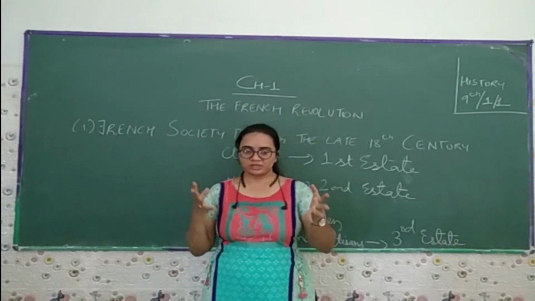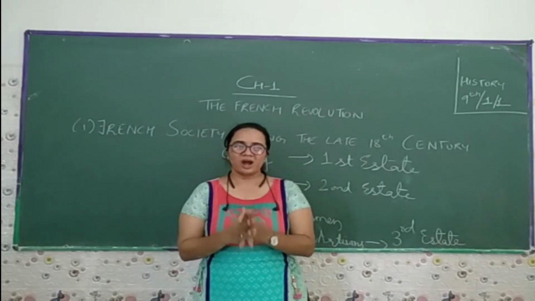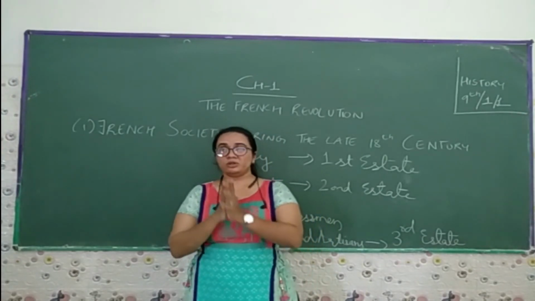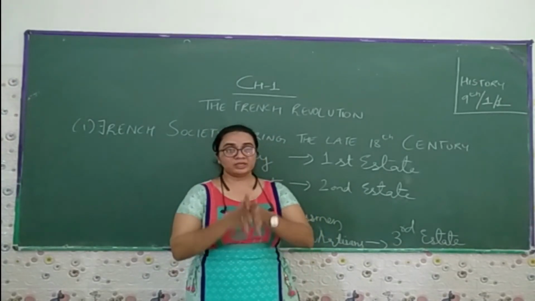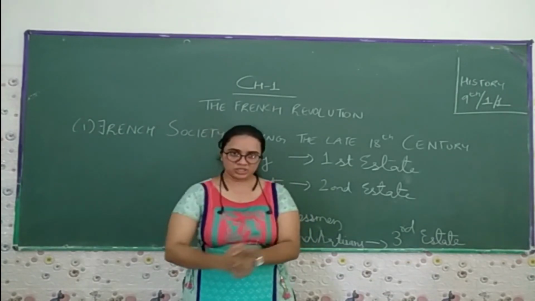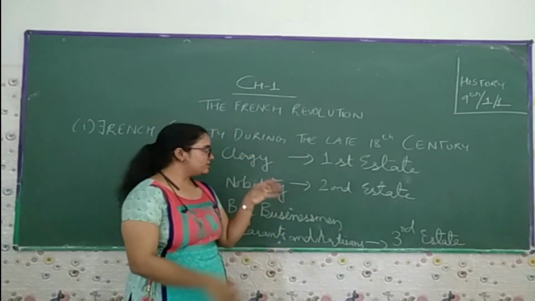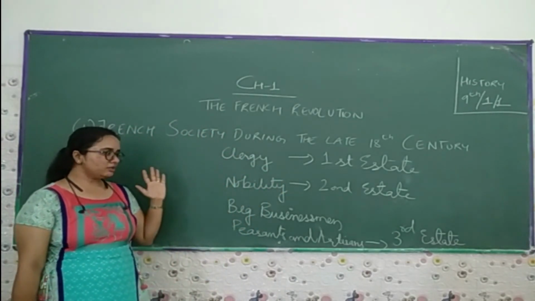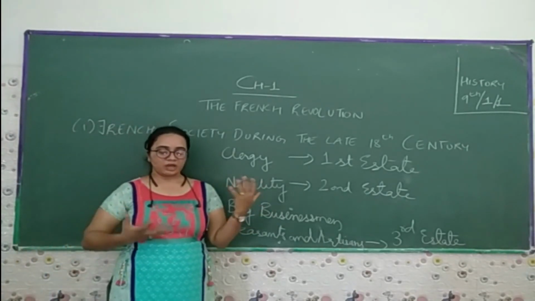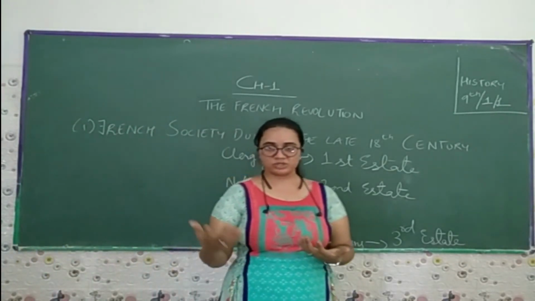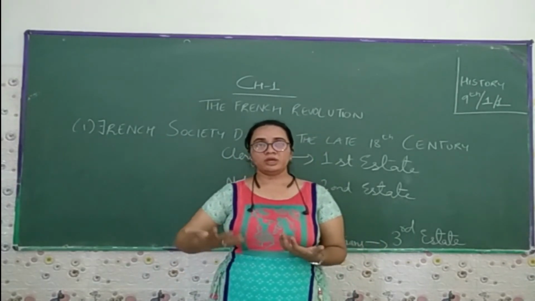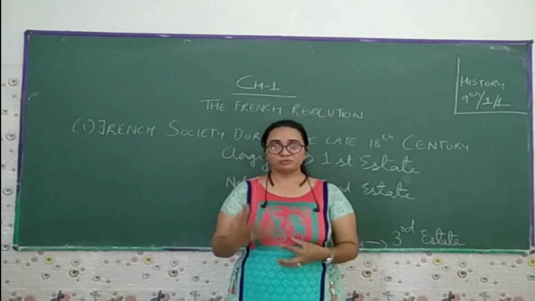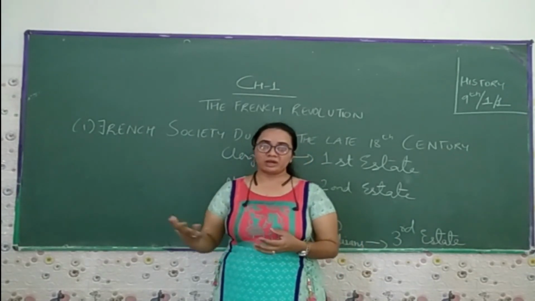So far we have discussed in the first segment of this video how the condition in France was deteriorating, that all the privileges, all the powers, all the lavish life was enjoyed by the royal people, the people in the church, and the nobility, the first two estates. The third estate people had to face a lot of exploitation and taxes. They had to pay to the church, they had to pay to the state, and they had to pay a higher price in the market to buy bread.